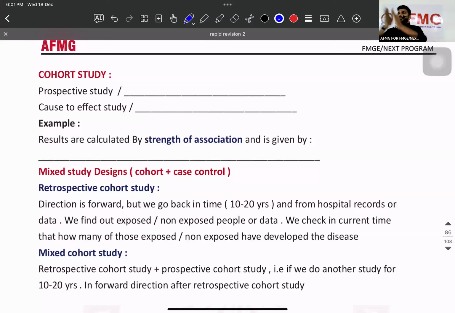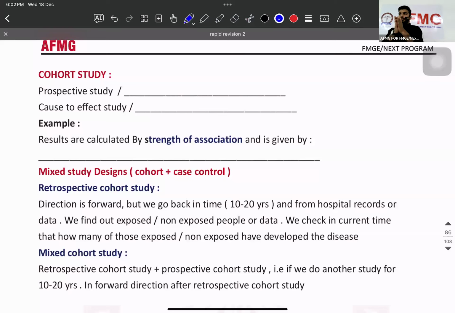So simply, there are 10 people in a group, and they are smoking. And I want to know that if they smoke for 10 years, what will be the incidence of what? Lung cancer. So what is smoking? A risk factor. What is lung cancer? So can I call it a risk factor to disease? Yes.